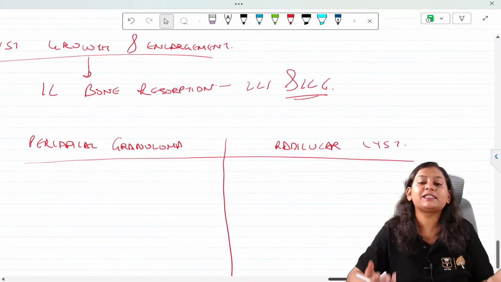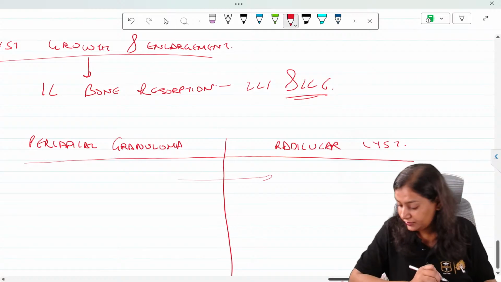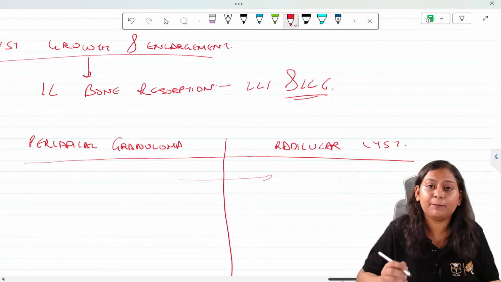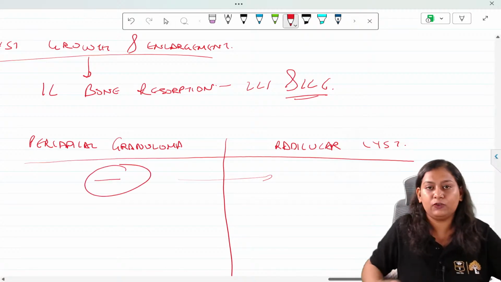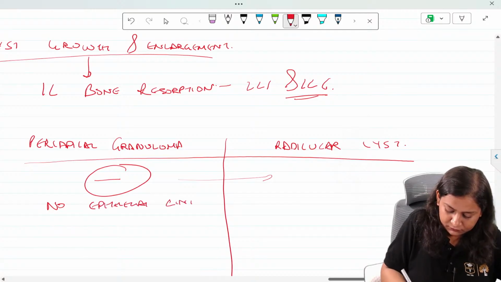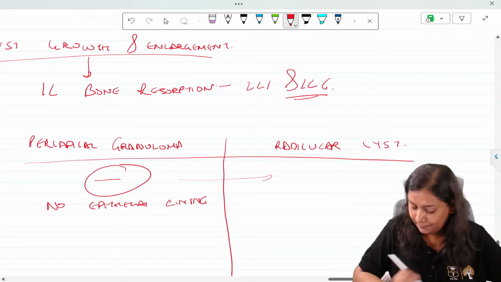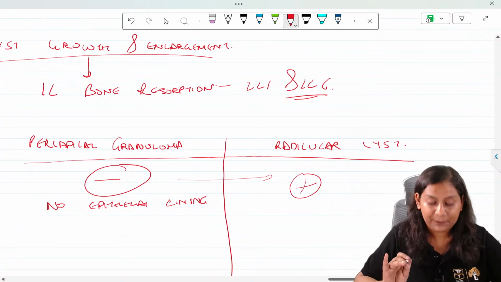So what will we see in the histopath? We differentiate depending upon the epithelial lining. Periapical granuloma has no epithelial lining. Radicular cyst has an epithelial lining present.